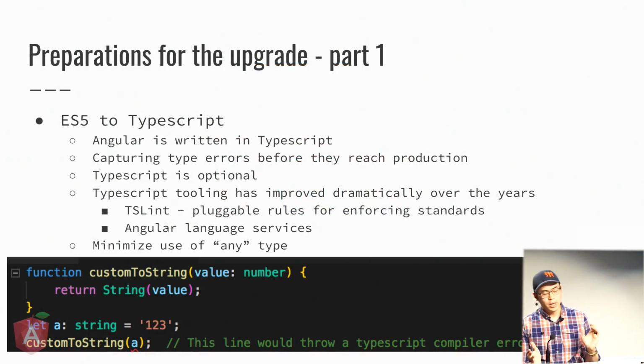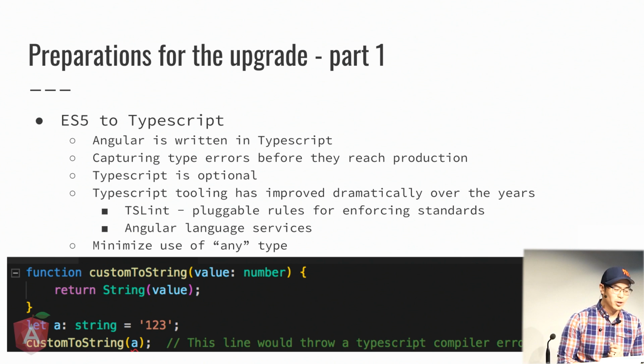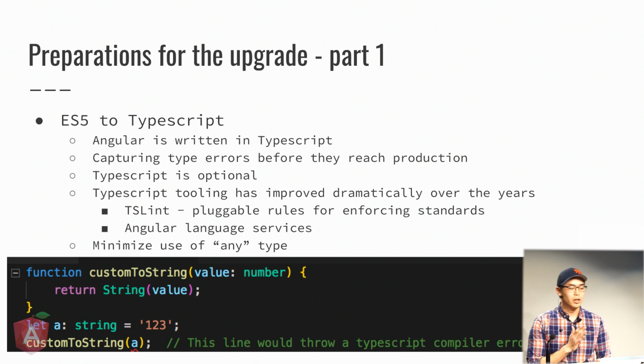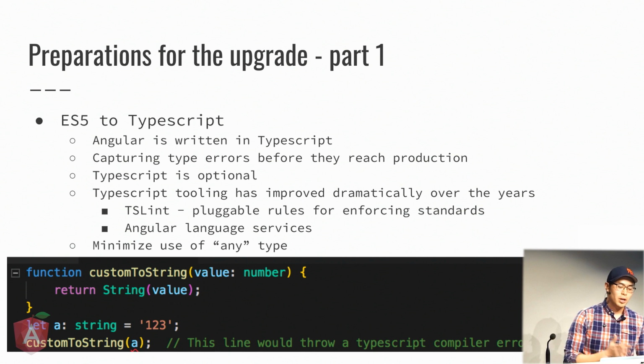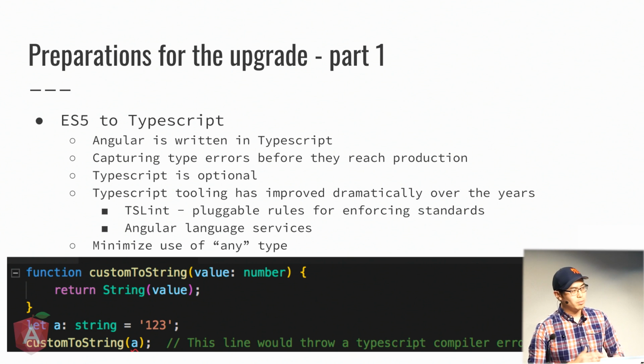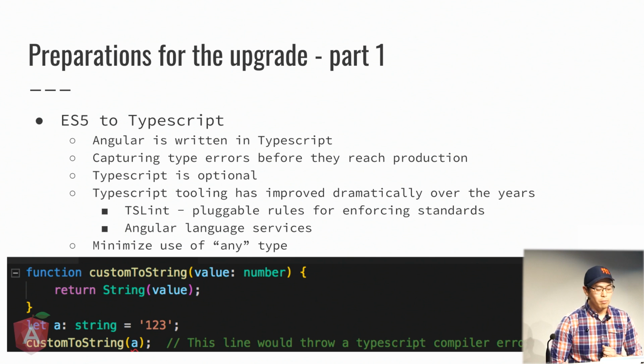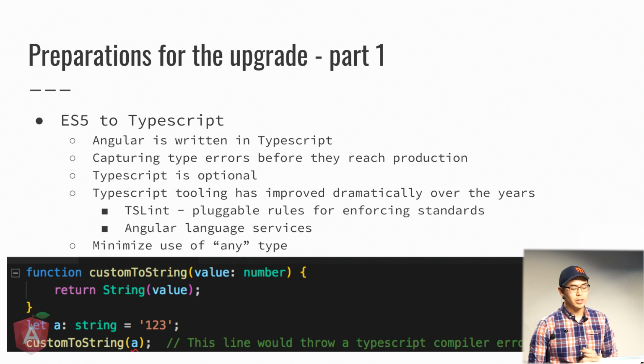So before we start converting our code to Angular 5, let's talk a little bit about the preparation that we had to do. One of the first things we had to do was convert our ES5 code to TypeScript. The main reason that we did this was because Angular and all of their code examples are written in TypeScript. And we wanted our developers to have a good time writing the application code and not worry about doing mental context switches.